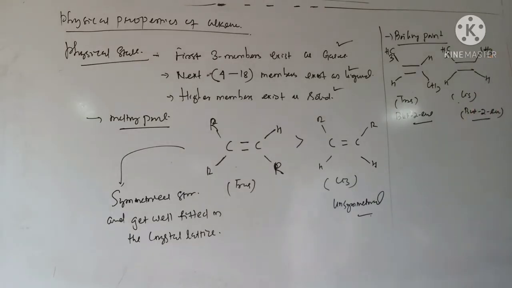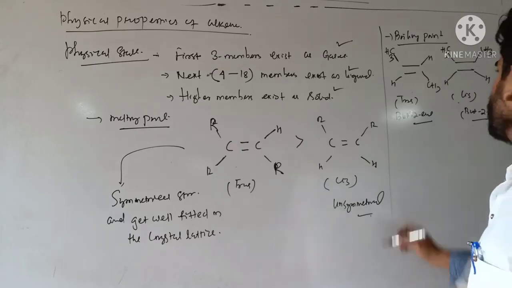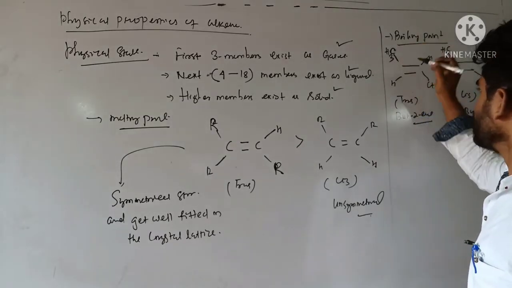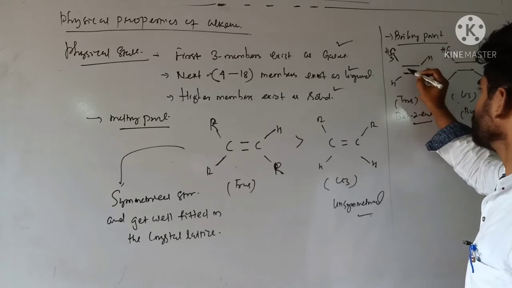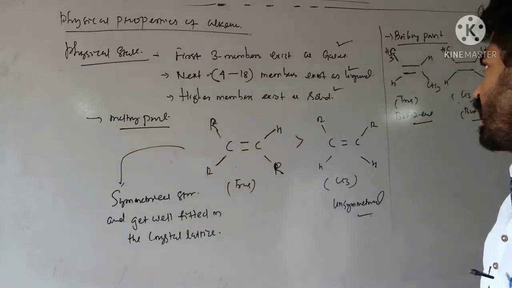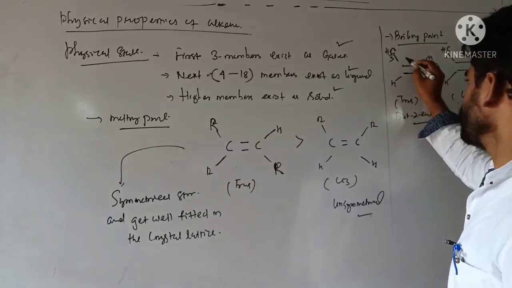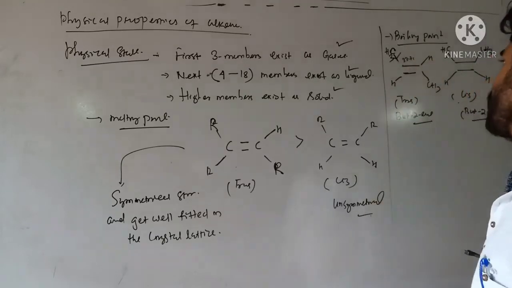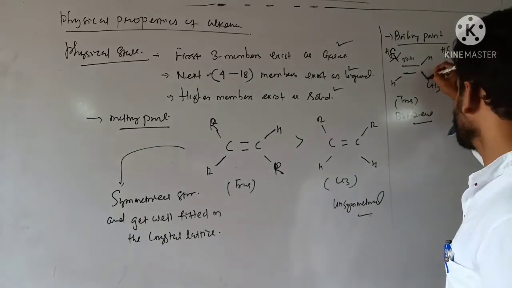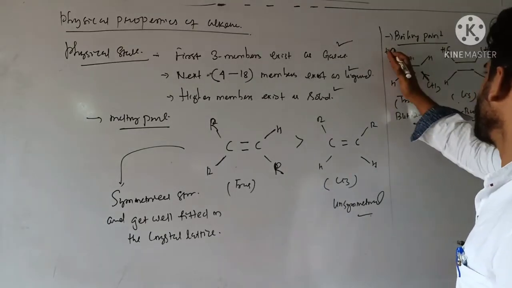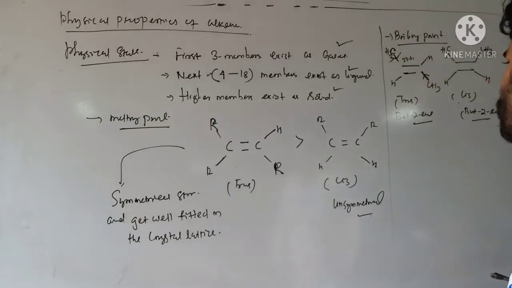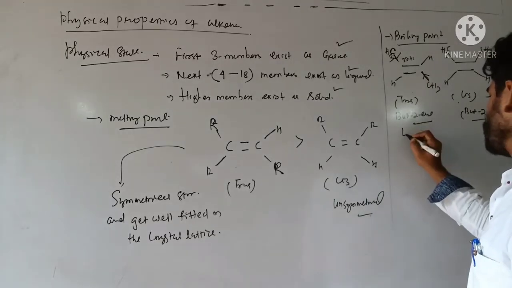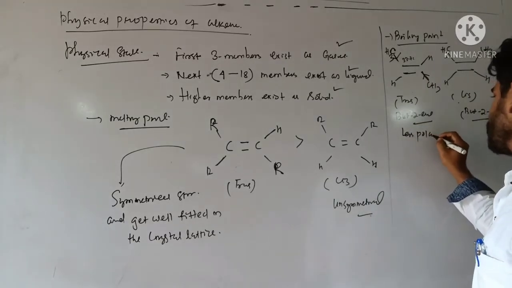Boiling point depends upon the polarity. Here you see this carbon is sp3 hybridized and this carbon is sp2 hybridized. Which is more electronegative in nature? Definitely this one, because its s character is 33.7%. So the flow of electrons is in this direction, and here the flow is in this direction. You see, equal and opposite get cancelled, so it is less polar.